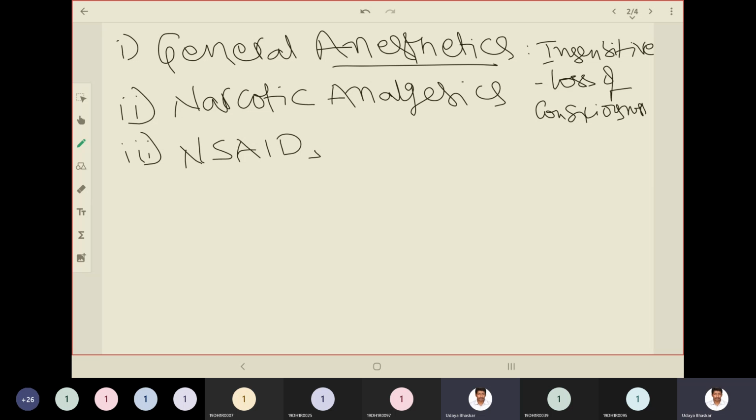So that is anesthetics. What is narcotic? Narcotic means anything that is related to morphine.